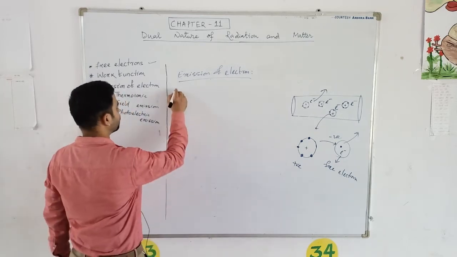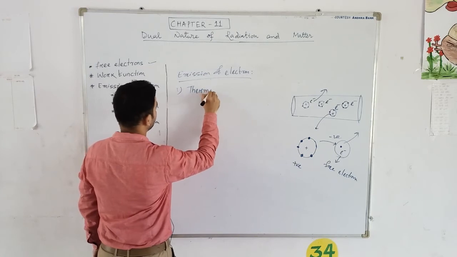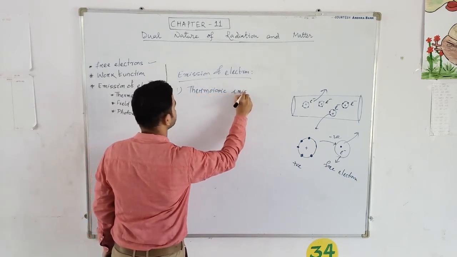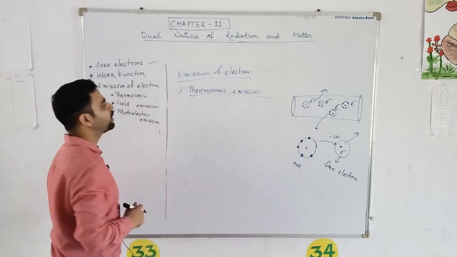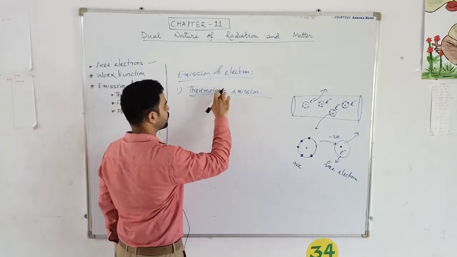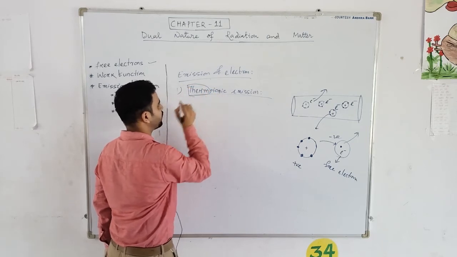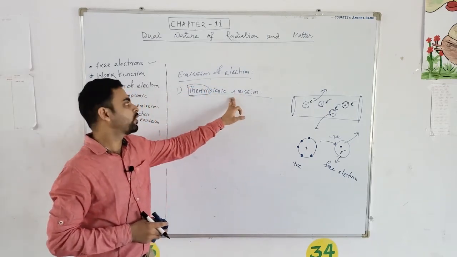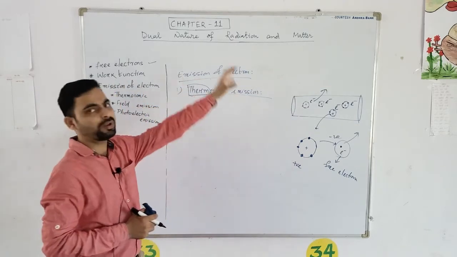The first, let's study about what is thermo-ionic emission. What is thermo-ionic emission? In thermo-ionic emission, thermo means heat, right? I have to emit the electron due to the effect of heat. Due to the effect of heat, I have to emit the electron.